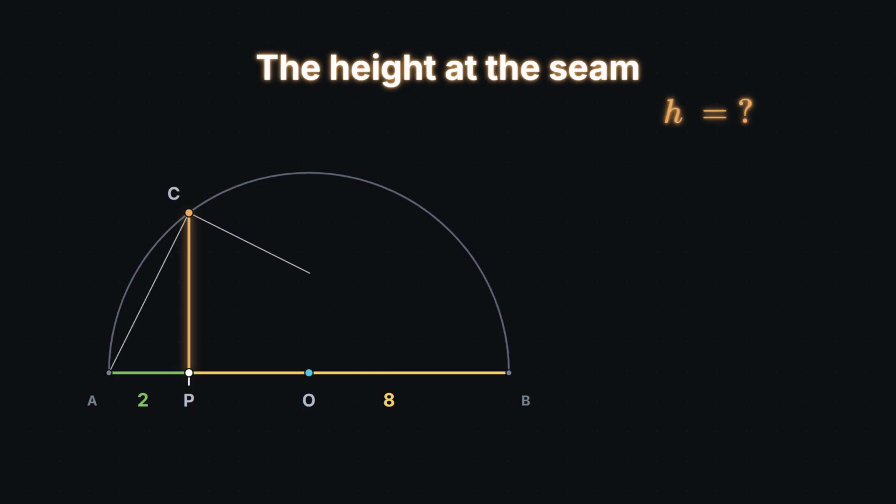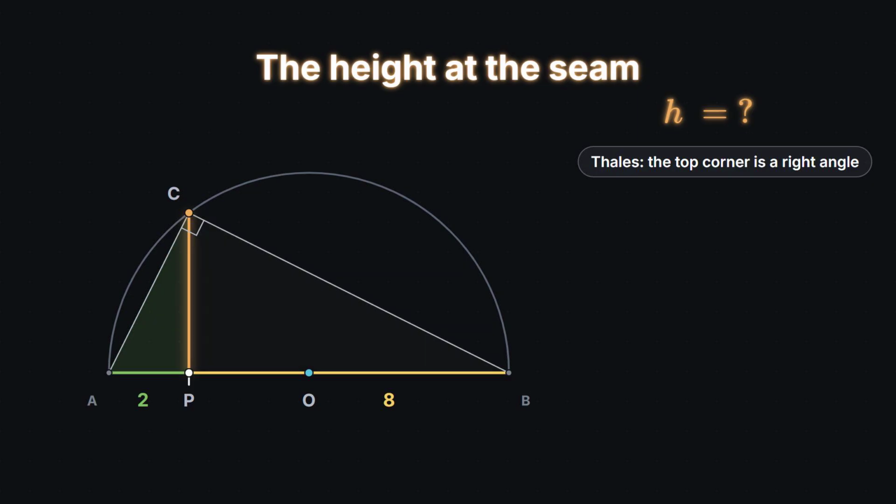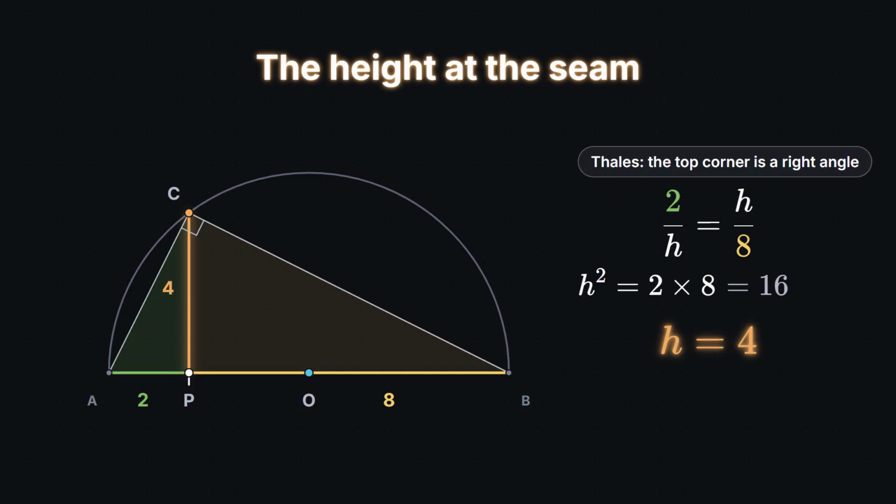Here is the classic move. Join C to both ends of the diameter. A triangle drawn inside a semicircle, with the diameter as its base, always has a right angle at the top corner. That is Thales' theorem. So the height splits one big right triangle into two smaller ones. And the two smaller triangles are similar. Matching sides, 2 is to the height, as the height is to 8. Cross multiply. Height squared is 2 times 8, 16. The height is 4. In general, the height at the seam is the square root of a times b. That is the geometric mean.